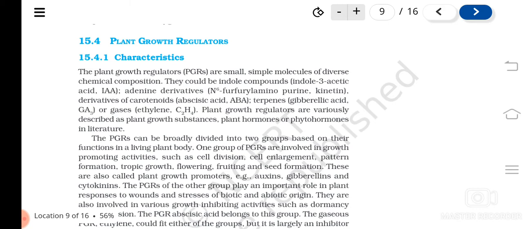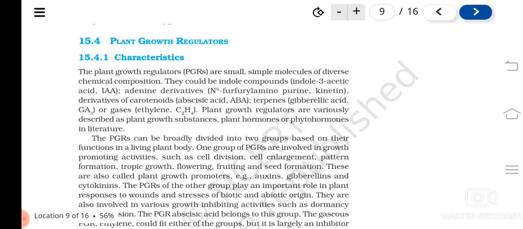Likewise, plants are also producing certain chemical substances that help plant growth. They promote or retard, anyway they control the plant growth. So these kinds of compounds are known as plant growth regulators. They are known as regulators because some of them increase the plant growth rate and some of them decrease it. They are small simple molecules of diverse chemical composition, which means they are chemicals only.